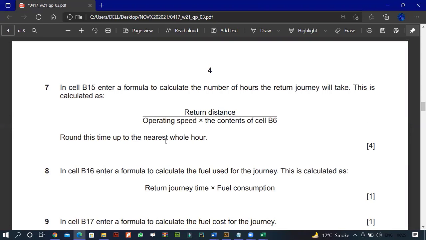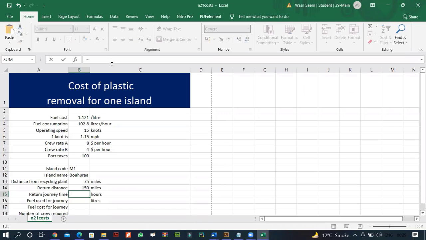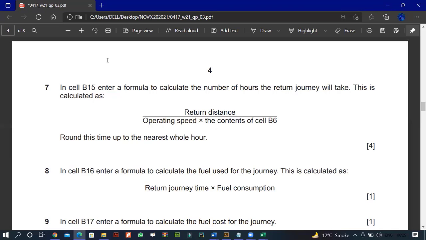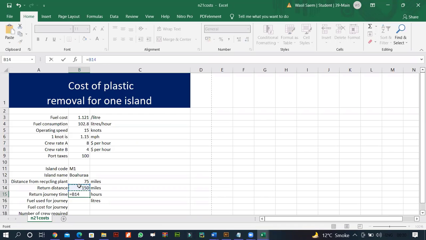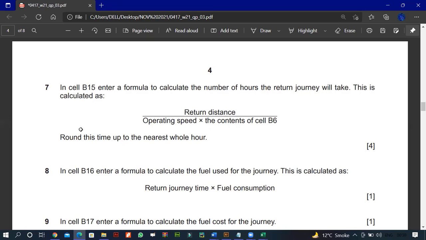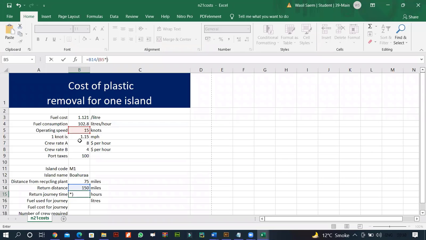In cell B15, enter a formula to calculate the number of hours the journey will take. This is calculated as, so we have to do it in B15, equals the return distance, which is this, divided by, I will put this in brackets because both are appearing together, operating speed, which is this, multiplied by the contents of cell B6. And what do we have in B6? Here. Okay, so enter, and we get this.